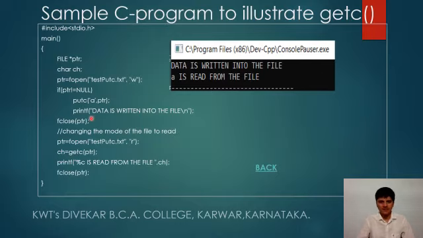Now here we need to focus that reading a character with getc is possible only when the programmer knows how the data is written into the file. Then only the reading becomes appropriate.